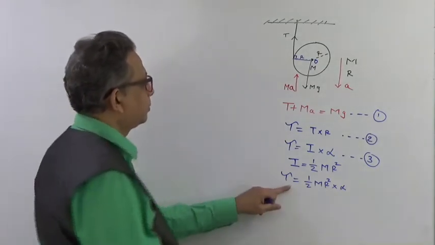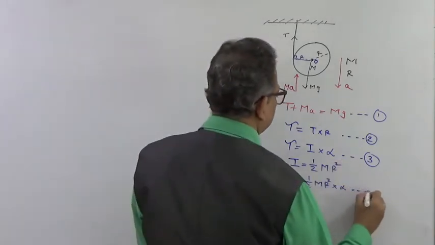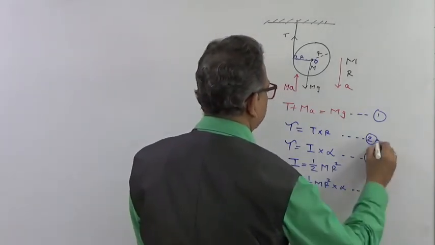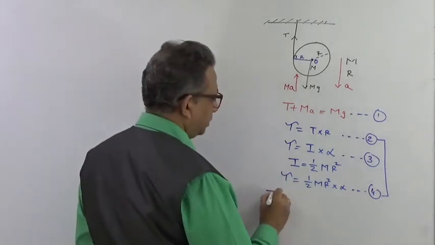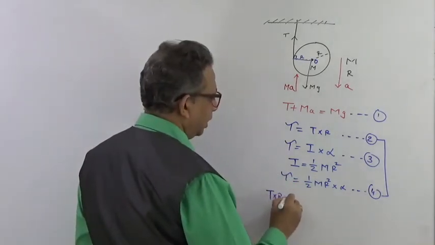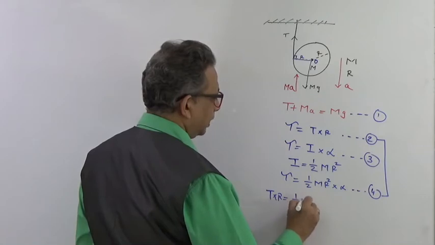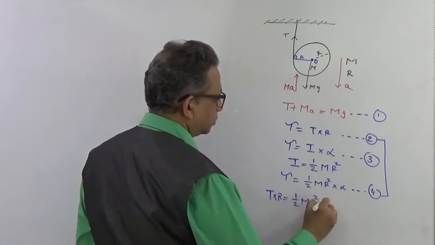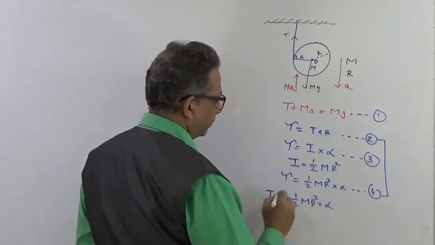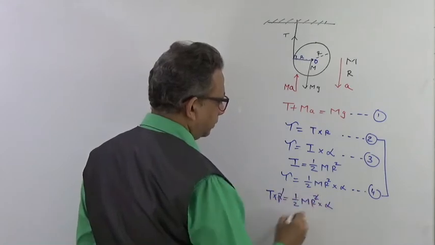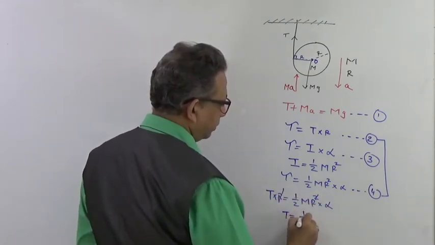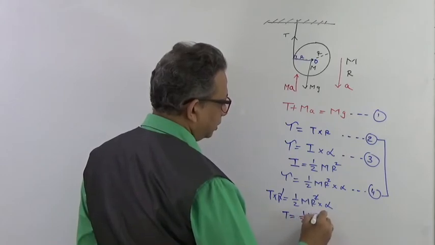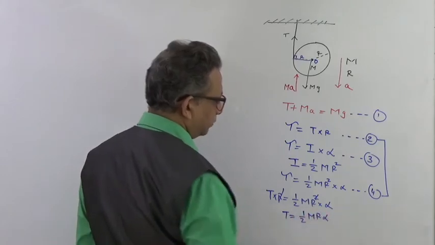So now equating this fourth equation with your second equation, I will get tension T into R equal to 1/2 m r square into alpha. Your r and r will get cancelled, and this tension T will be equal to 1/2 m r alpha.